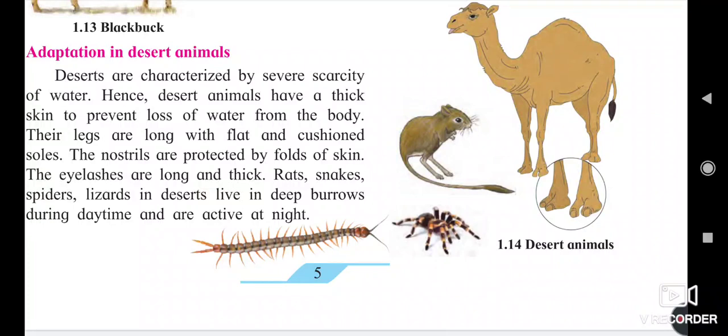The nostrils are protected by a fold of skin. Their eyelashes are long and thick. Rats, snakes, and lizards in the deserts live in deep burrows. During the daytime they are inactive and are active at night.